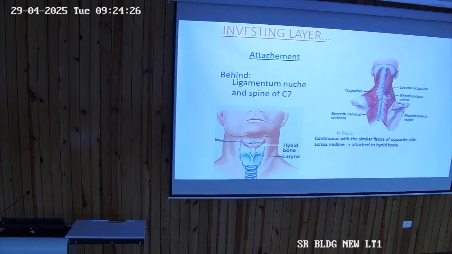One is the investing layer that is in the roof, and second is the prevertebral layer that will be covering the muscles of the floor of the triangle, because they will be located at the back, bridging this thing. So they will be covered by a carpet, and that carpet is the prevertebral layer of the deep cervical fascia. That means this investing layer, its attachments are behind, it is attached to the ligamentum nuchae and spine, and then it is continuous with the similar fascia of the opposite side.